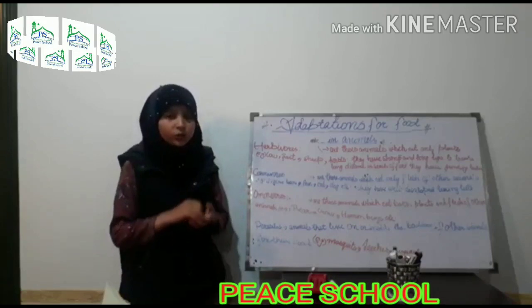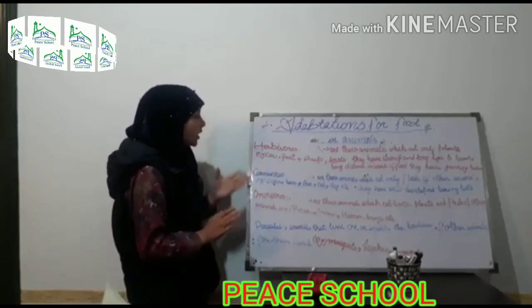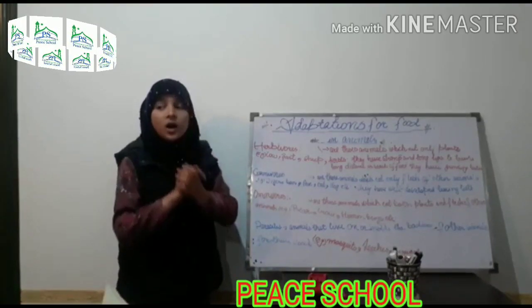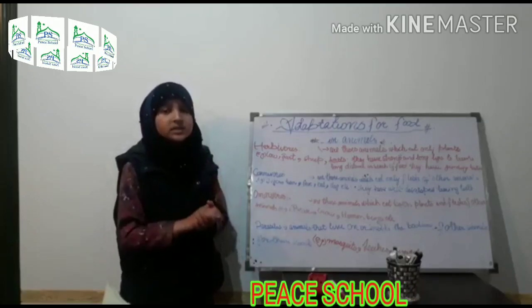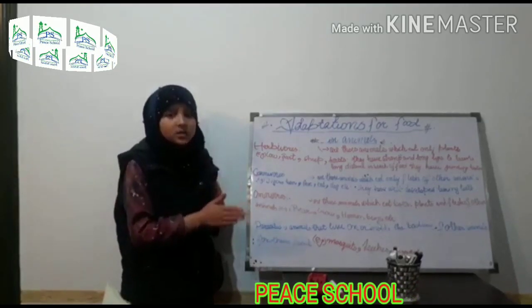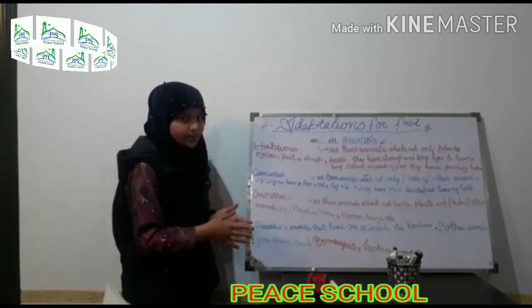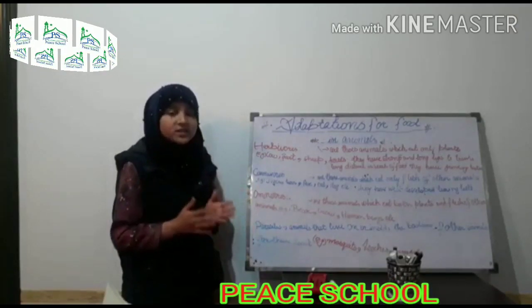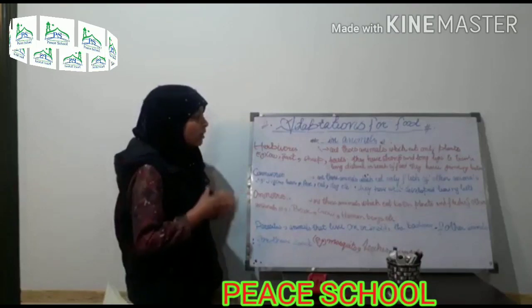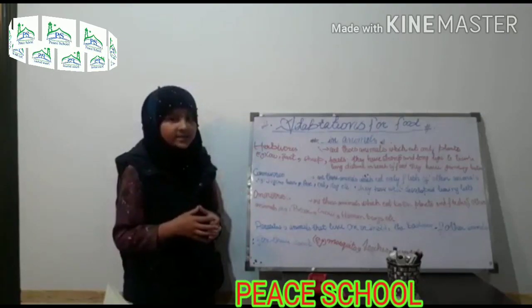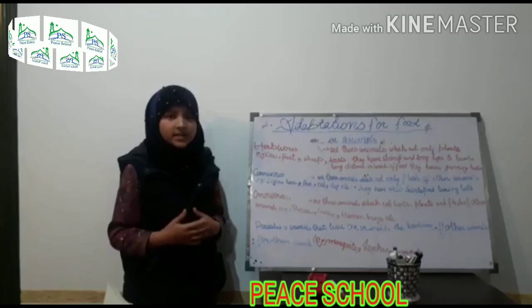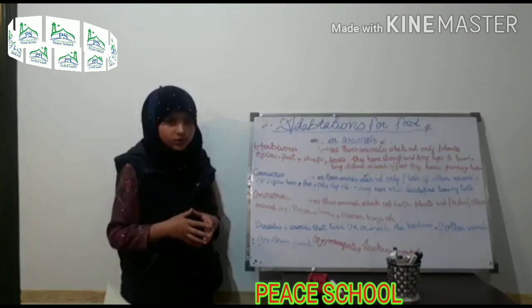First of all, we will discuss about herbivores. Herbivorous animals are those animals which eat only plants, or we can say which depend on plants for their food. Herbivorous animals have long and strong legs to travel long distance in search of food.